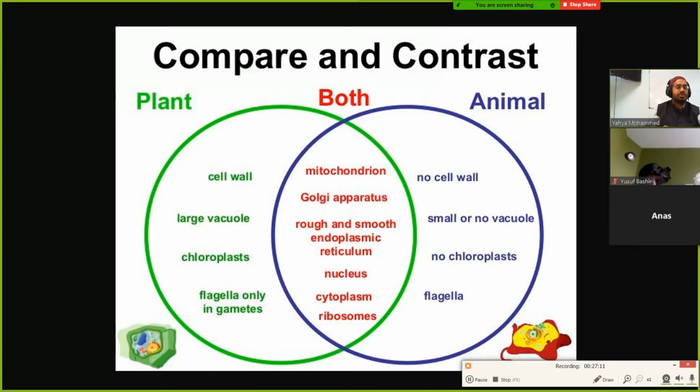So these are both different from prokaryotic cells. Prokaryotic cells are like bacteria. Eukaryotic cells could be unicellular or multicellular. Most are multicellular, only a few are unicellular. In terms of prokaryotes, they're all unicellular.